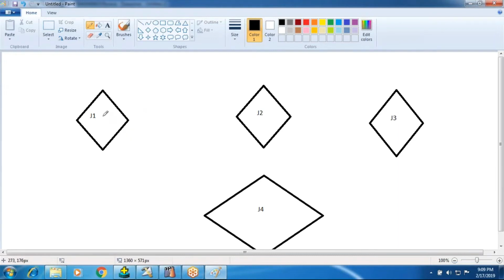Control in the sense, once job 1 is completed, then job 2 should run. Once job 2 is completed, then job 3 should run. And after that, 4 should run. So this is completion I'm saying. I'm not saying success or failure, I'm saying completion.